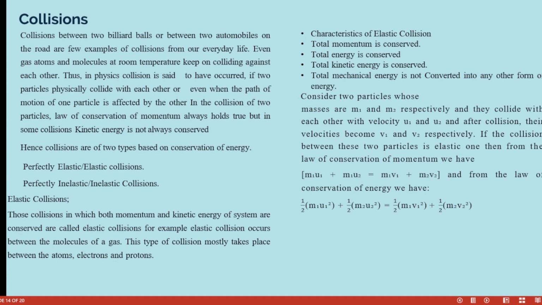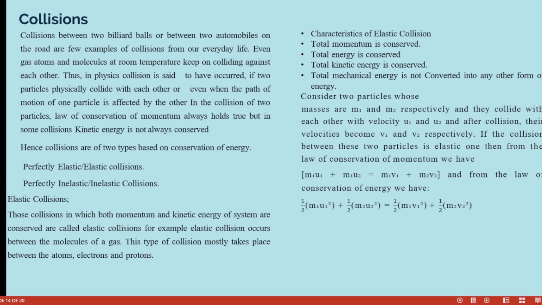Consider two particles whose masses are m1 and m2 respectively, and they collide with each other with velocities u1 and u2. That is their initial velocity. Two cars, one coming from Ibadan, one coming from Lagos, collide with each other with velocities u1 and u2. Car 1 was coming with one velocity, car 2 was also coming with a speed. Velocity is like speed, with direction. Then when they collide, their velocities will become v1 and v2 respectively.